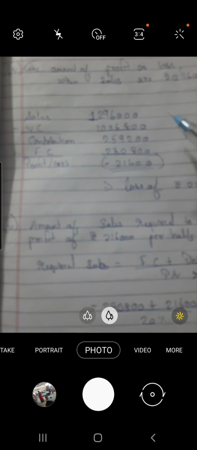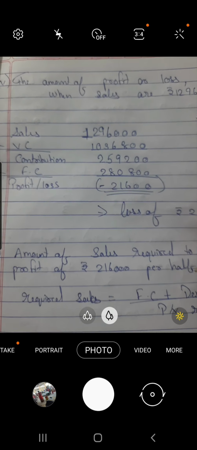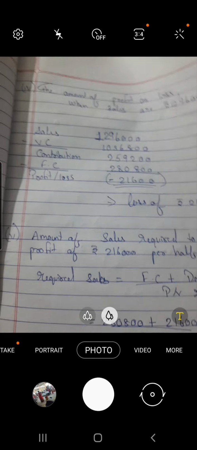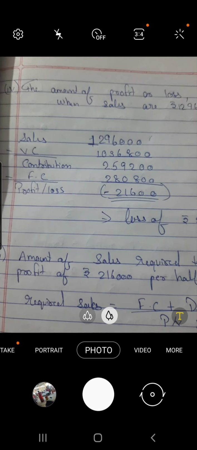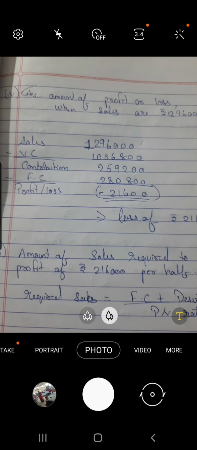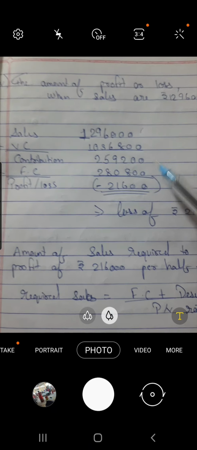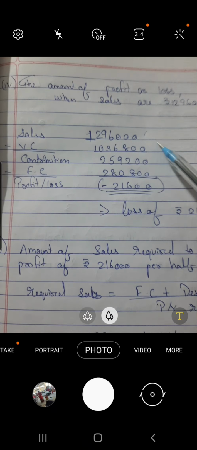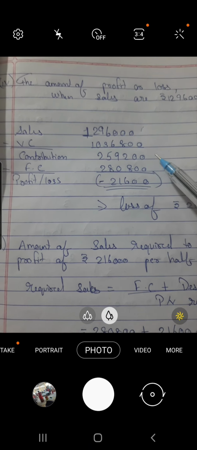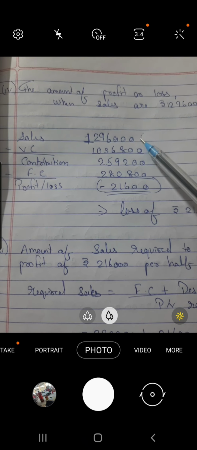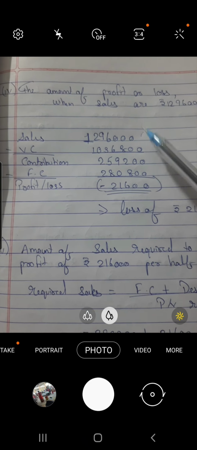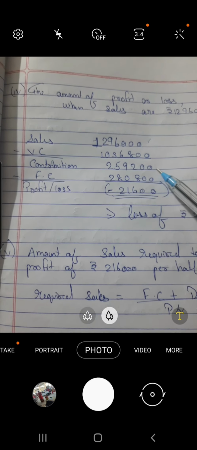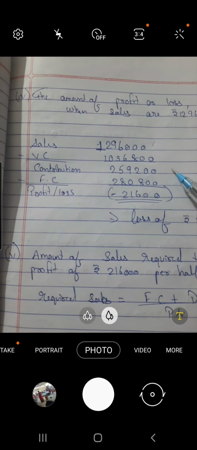Right? Here we will put out the known values first, which is sales. We know that in the question itself it is given that 12,96,000 is sales. Contribution is always sales into PV ratio. Sales into 20%. PV ratio is 20%, right? So when we will multiply 0.20 with 1296000, we will get the contribution's answer, right, which is 259200.